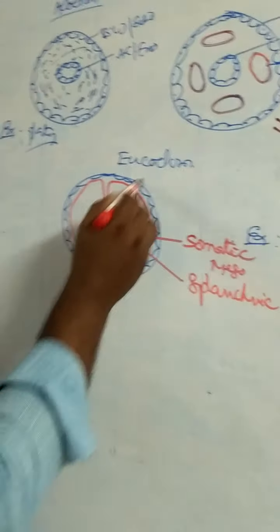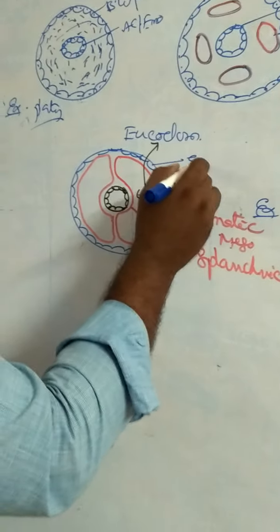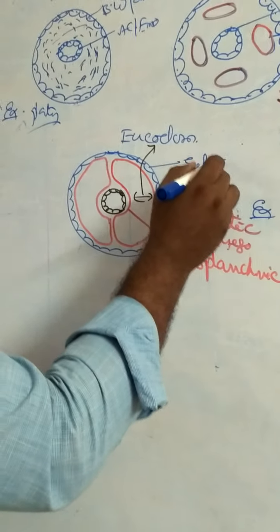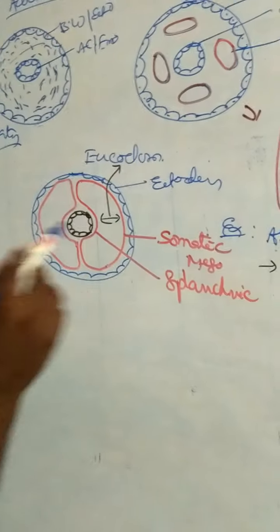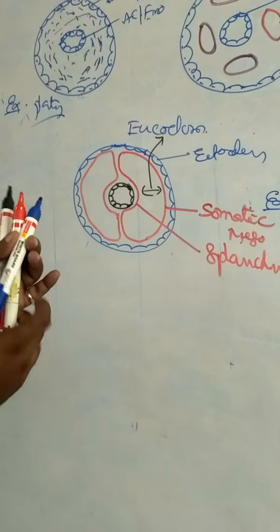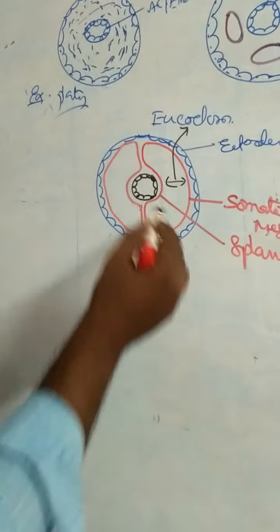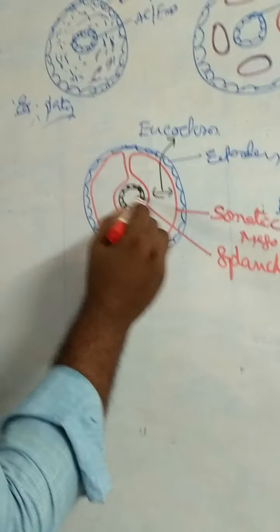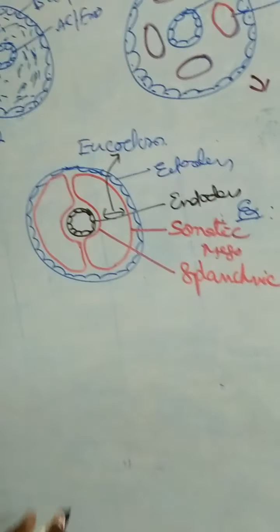This is eucoelom. The outer layer is ectoderm, the inner layer is endoderm or alimentary canal. What are the two mesodermal layers?